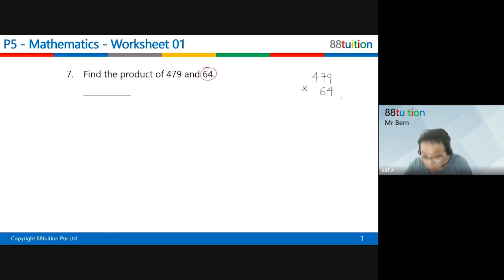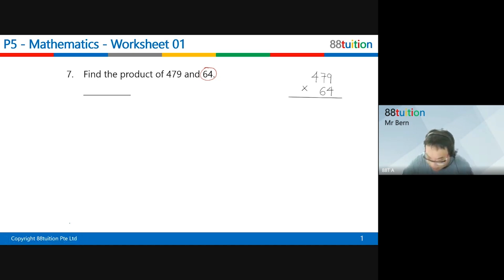Remember how to multiply? Come, follow me. No pressing calculator. Some of you are fast, I don't know how you do it. Maybe you did it last week already, because this is from worksheet one. Some of you just press the calculator, but I want to show you the steps. Please just take it as a revision. Ready, children? Okay, let's go.